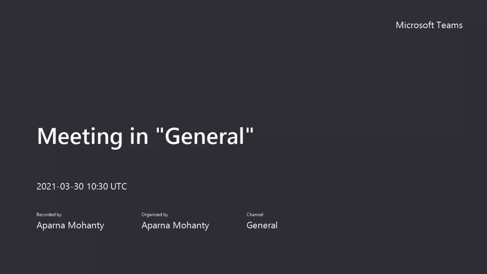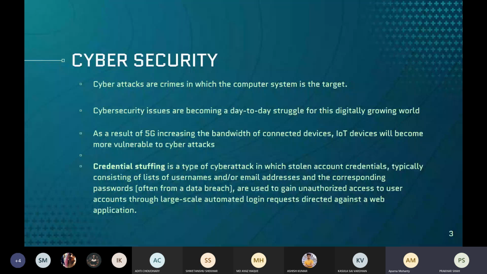So basically, you can see that 81% of the people use the same passwords and usernames on various websites. This is the main reason for cyber attacks. So in this project, we are here to prevent cyber attacks. And now Shekhar will explain to you.